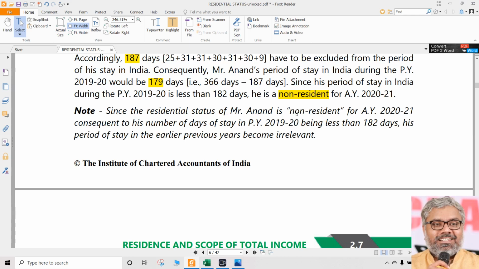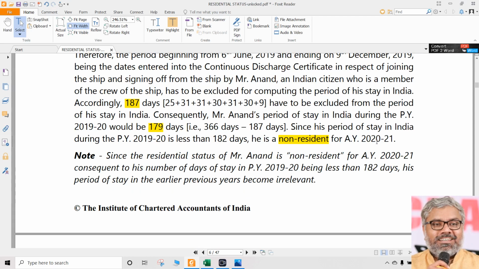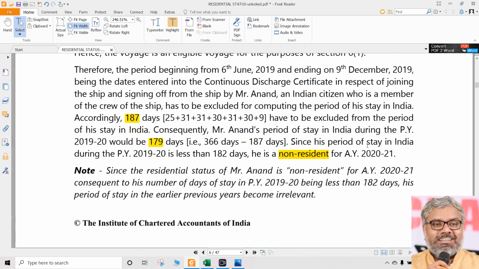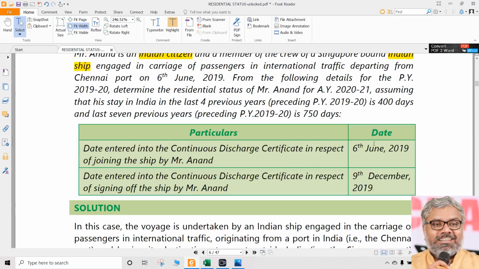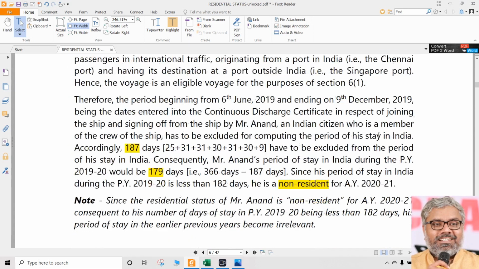Since the residency status of Anand is non-resident, the number of days in earlier previous years becomes irrelevant. 7 years he was there, 4 years he was there, all those things become irrelevant. So the data will be given, though it will not be useful for actually determining the residential status. So we need to identify what is useful data and what is useless data also.